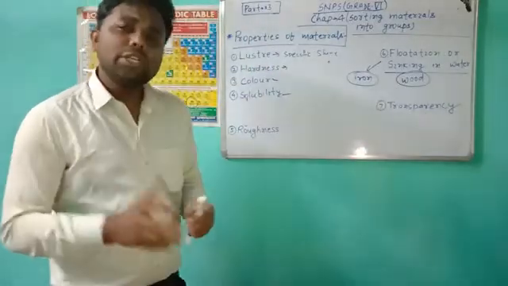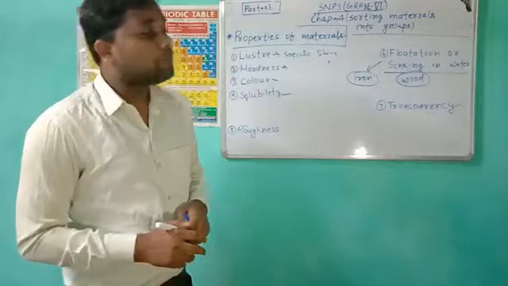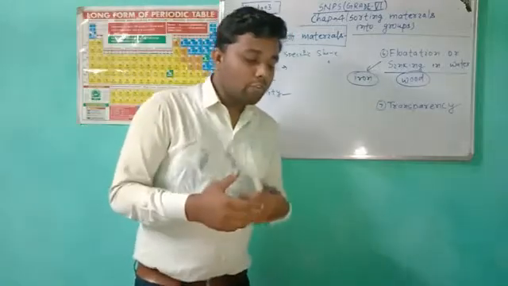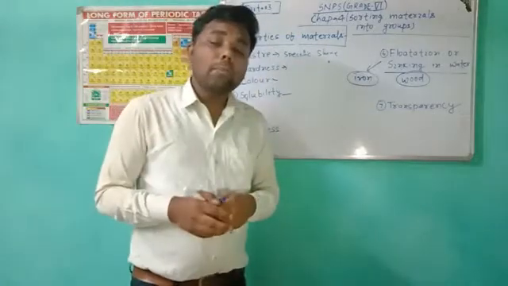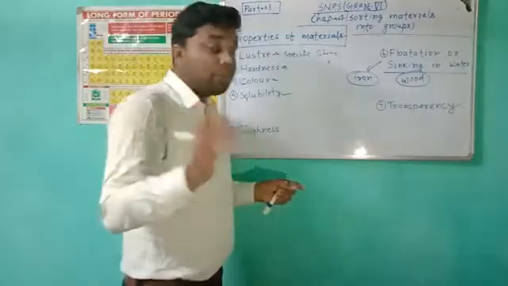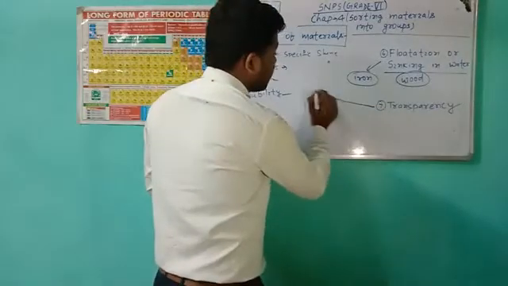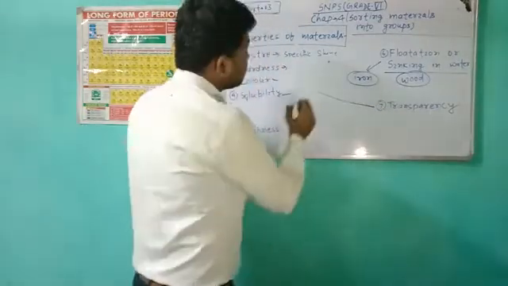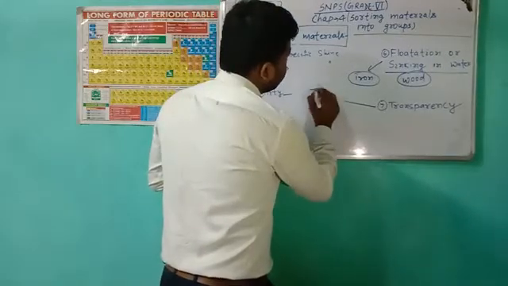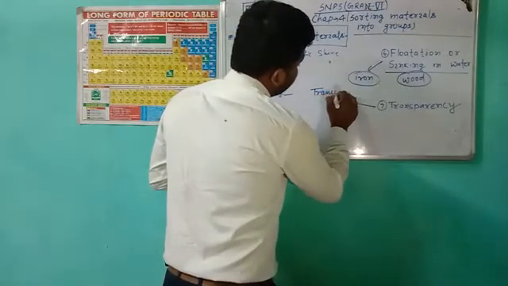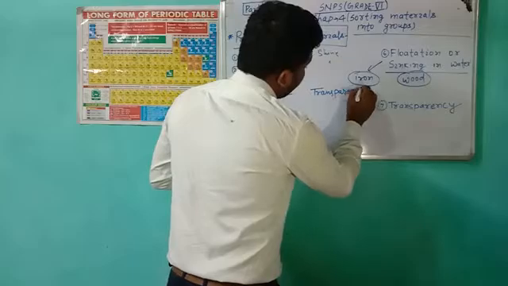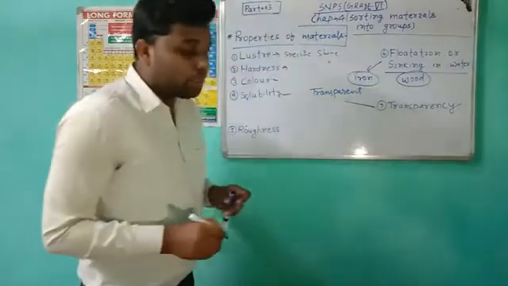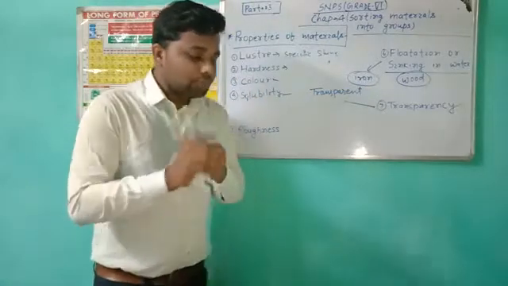And what about transparency? What is the meaning of transparency? If we talk about transparency, then we will study three things, in which the first one is transparent. What are the transparent materials?